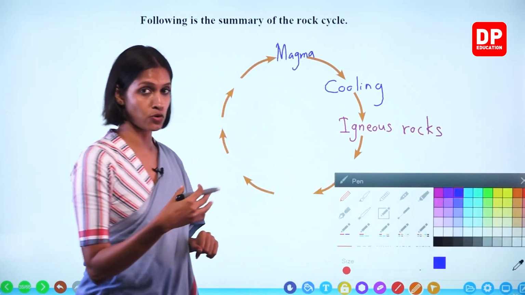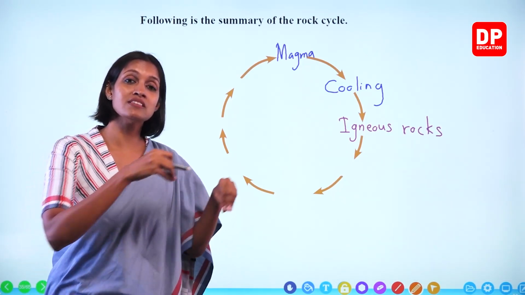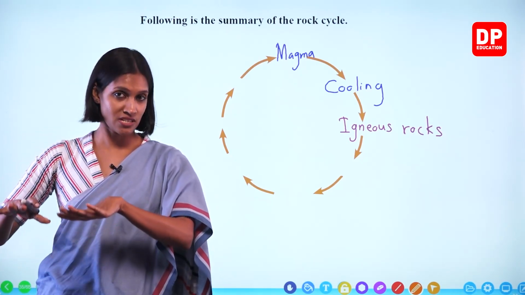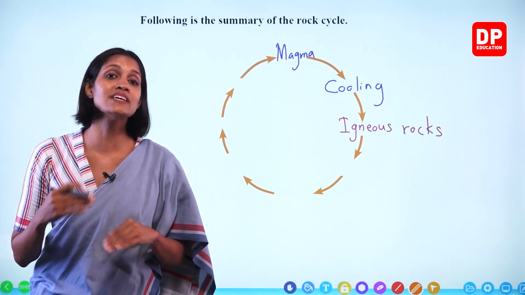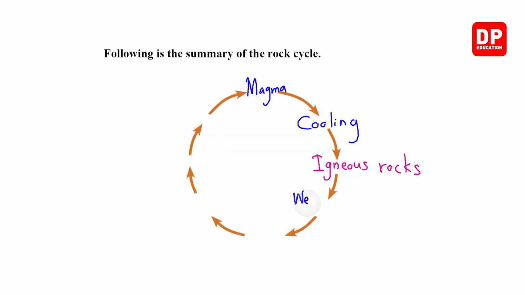Igneous rocks break down. Weathering takes place and these weathered, broken particles go into another place and deposit in that place. This is known as sedimentation, right? Here we will write weathering and sedimentation.